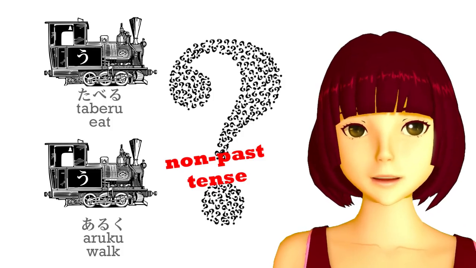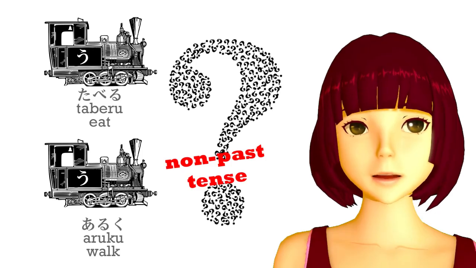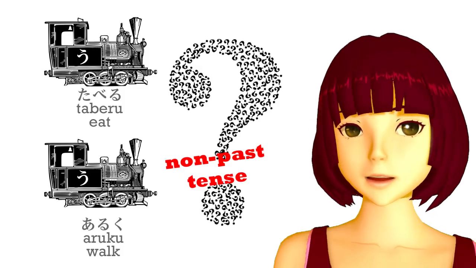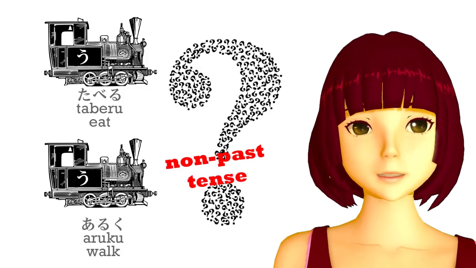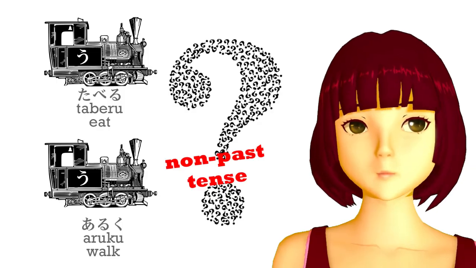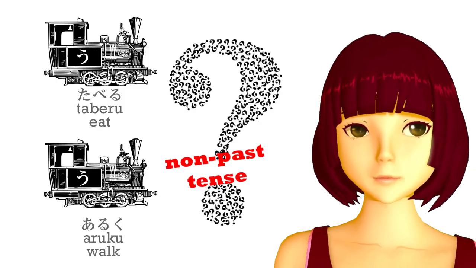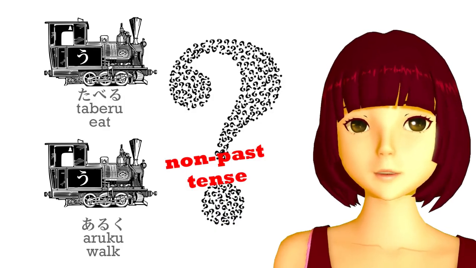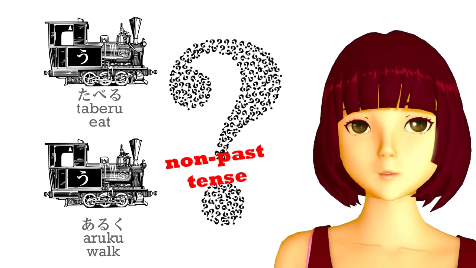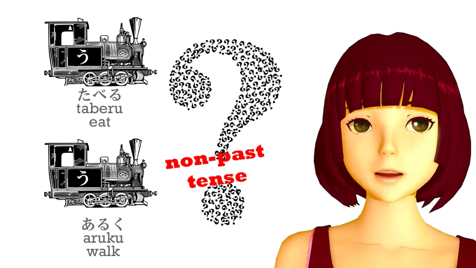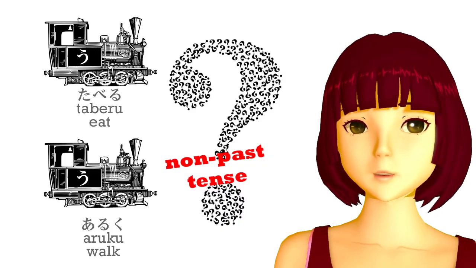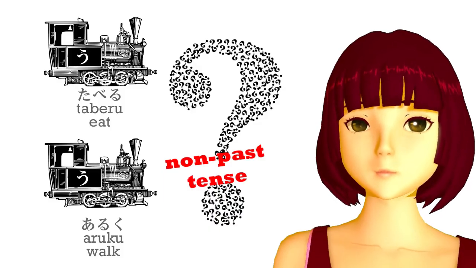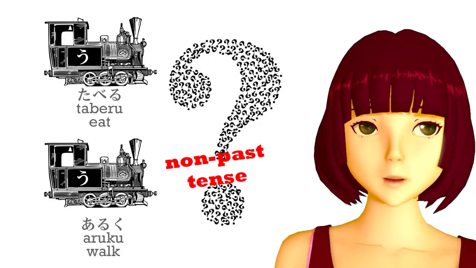Why can't Japanese have a simple present tense like English instead of something vague and mysterious like a non-past tense? Well, actually it isn't confusing at all, and what makes it confusing is not the fact that Japanese is taught in a strange way, but the fact that English is taught in a strange way. The truth is that the Japanese non-past tense is very similar to the English non-past tense. What is the English non-past tense? Well, it is the plain dictionary form of English words. Eat, walk, etc.